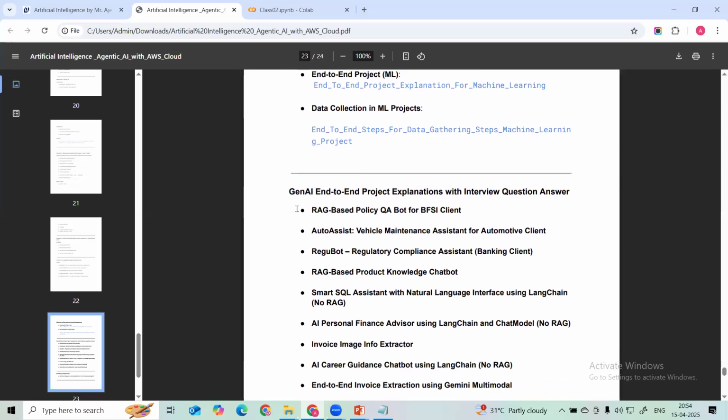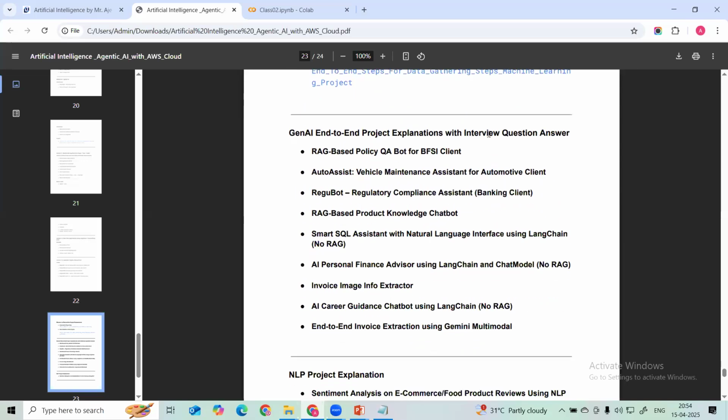Then we are going to write GenAI-based end-to-end project explanations with interview question answers. I will be explaining different projects: a RAG-based policy question answering bot for the FSI client, Auto Assist, a vehicle maintenance assistant for the automotive client, a regulatory compliance assistant for the banking client, then a product knowledge chatbot, and a smart SQL assistant where we can build a natural language query interface with LangChain.